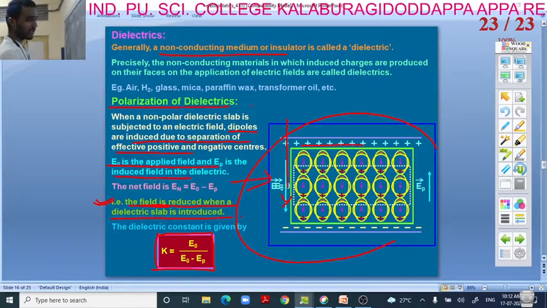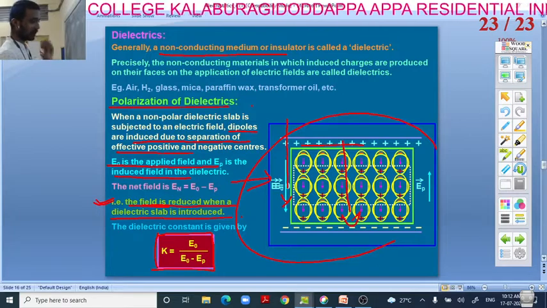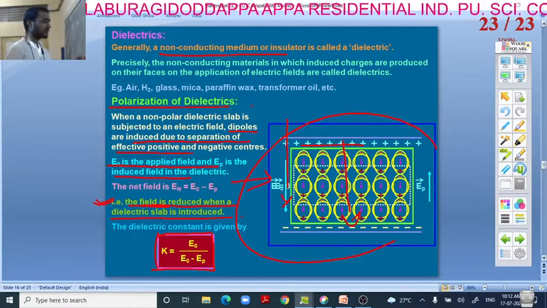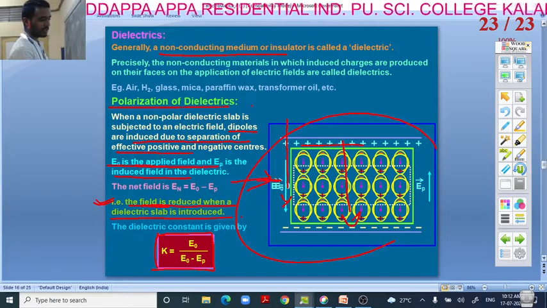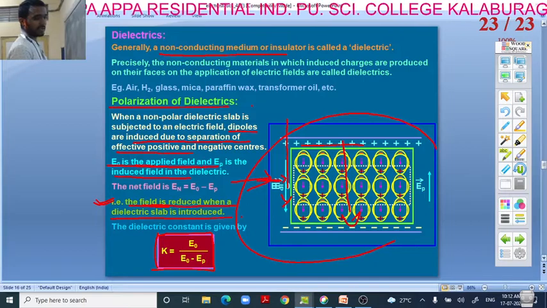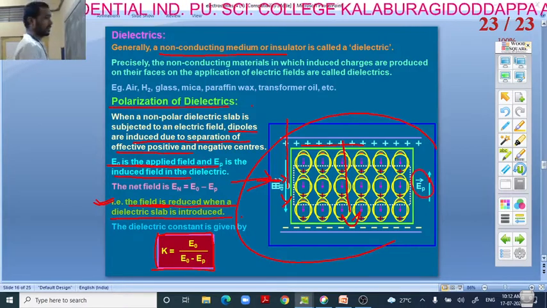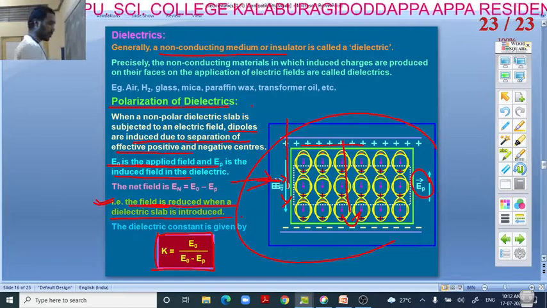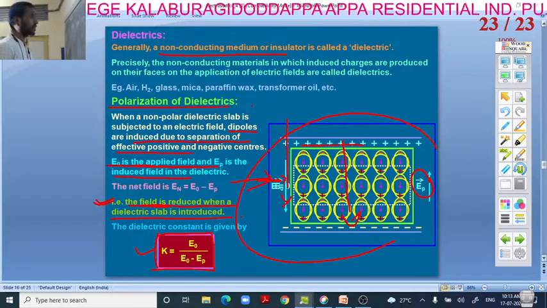This is positively charged, this is negatively charged. The electric field is present from here to here in the dielectric. E naught is the applied field, and EP is the induced field, or polarized electric field, what we call it. So here we have the K value, that you have to remember.